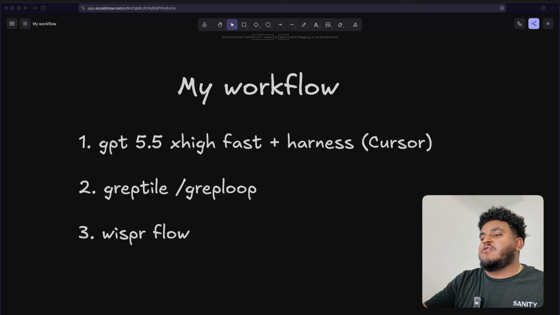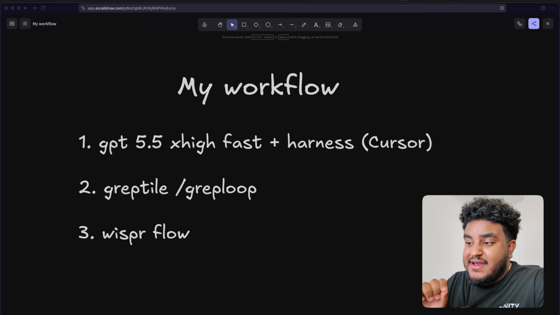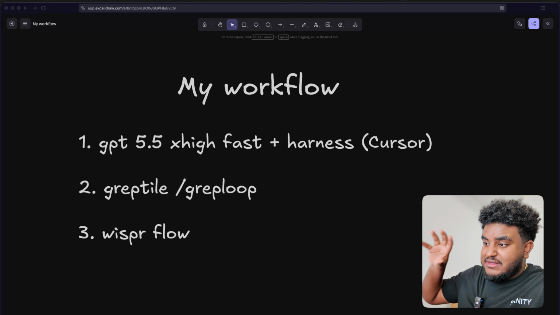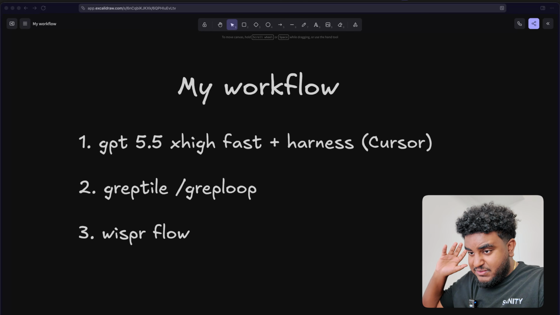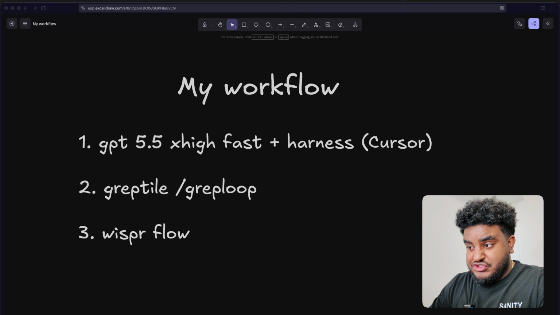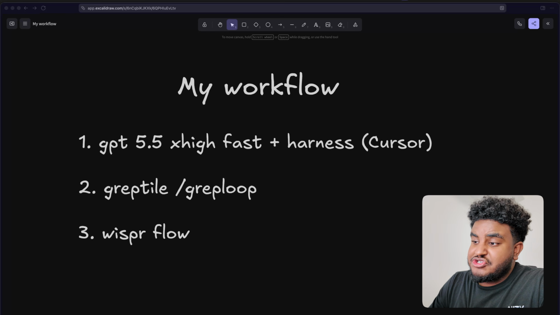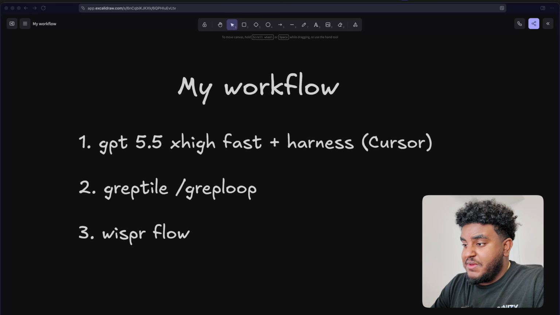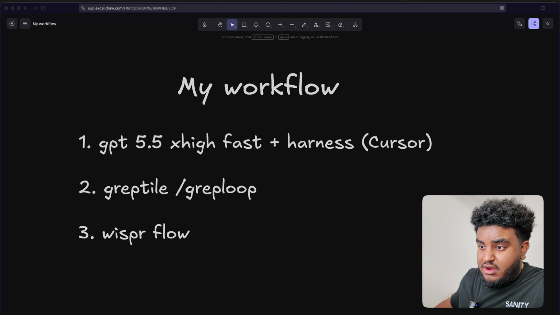So, high level, my workflow. I'm using GPT-5.5 extra high fast, and I'm using it in Cursor. Now, I know a lot of people love using the Codex app and the Codex CLI. You can do that as well. I genuinely just prefer Cursor. Now, Cursor is on the more expensive side, but in my opinion, it is worth the cost, especially for the app that I'm building.